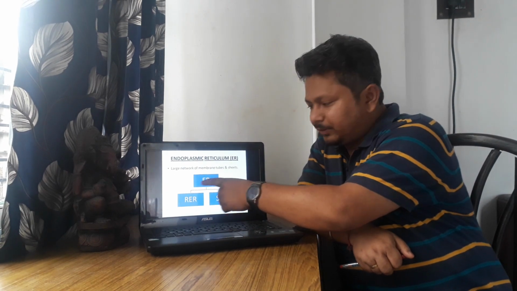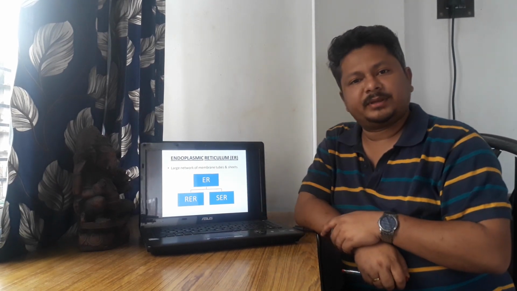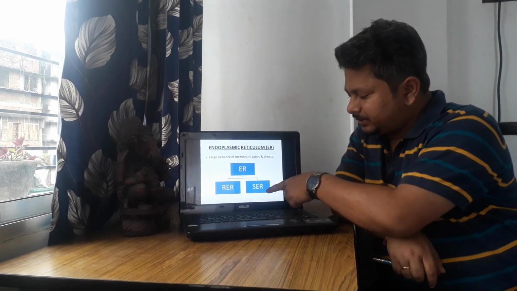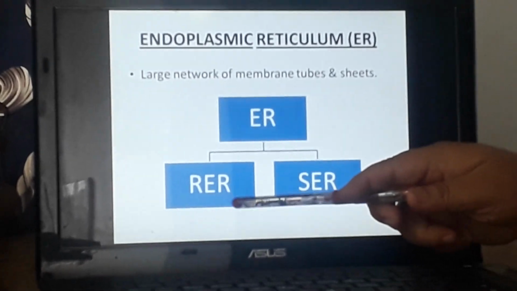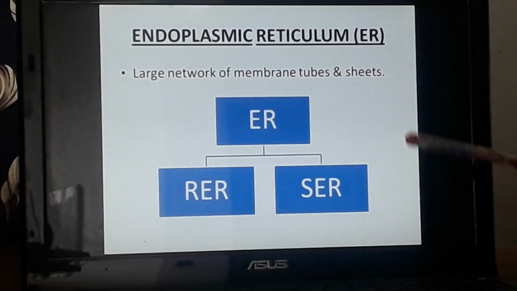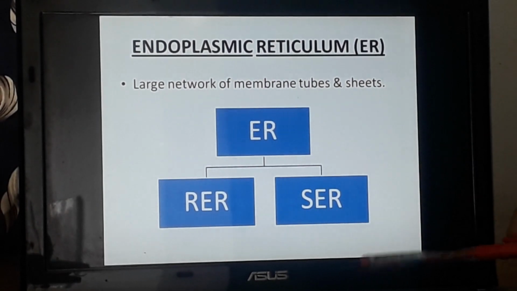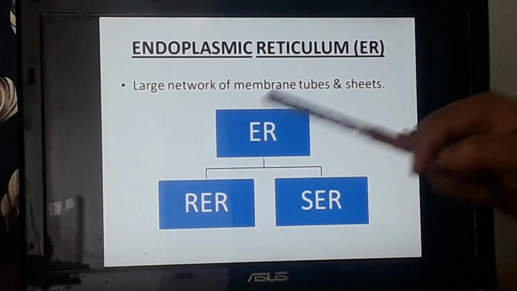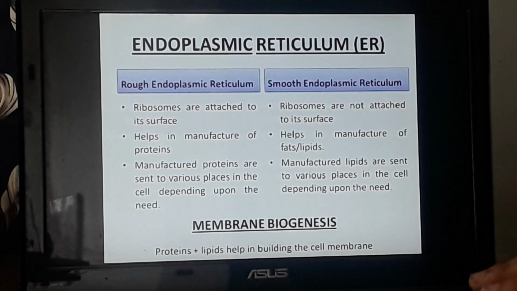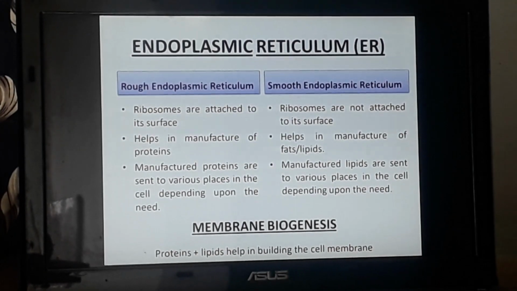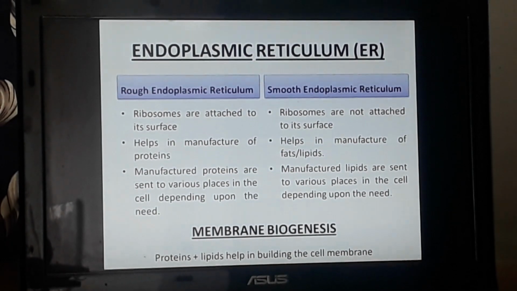Now this endoplasmic reticulum is again of two types. You can see in the slide, they are of two types. One is called RER, the other is called SER. RER means rough endoplasmic reticulum and SER means smooth endoplasmic reticulum. So you can see that the endoplasmic reticulum is of two types. Now we'll go to the difference between the smooth endoplasmic reticulum and the rough endoplasmic reticulum.